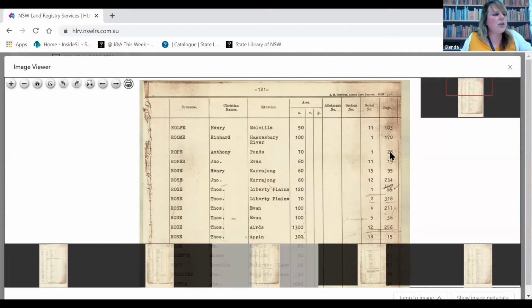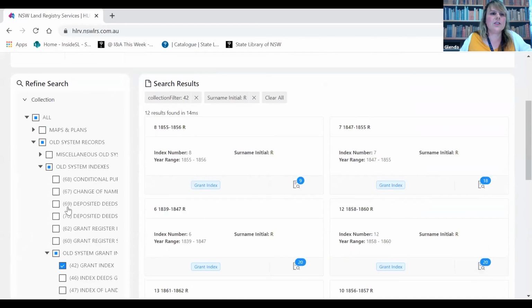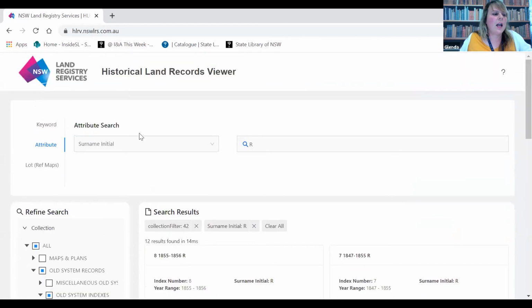Now, if you know the attribute, sometimes you don't need to narrow down on the left. But be warned that some different record series use the same attribute, so you will get multiple irrelevant record series.